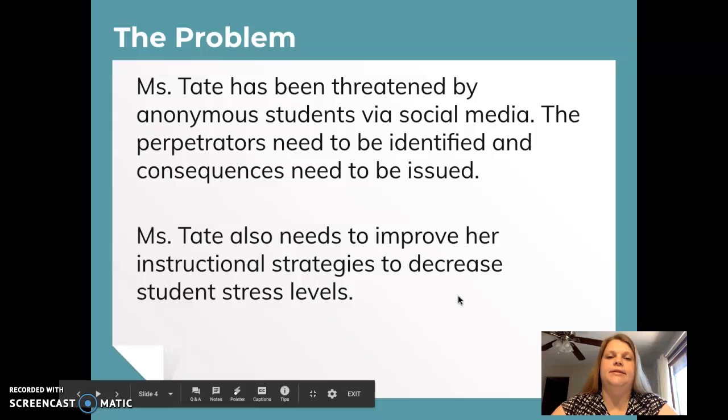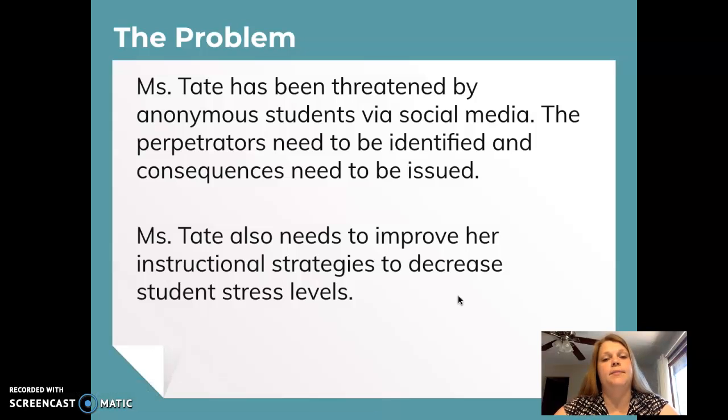Overall, my problem is that Miss Tate has been threatened by anonymous students on social media. We need to identify who did this to her, and we need to issue consequences. There's also a bigger problem in the fact that our students are so stressed out in Miss Tate's classroom that they're resorting to such drastic behavior. So I need to find a way to also improve her instructional strategies to decrease student stress levels.